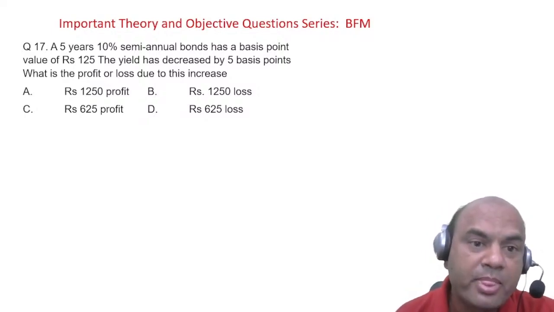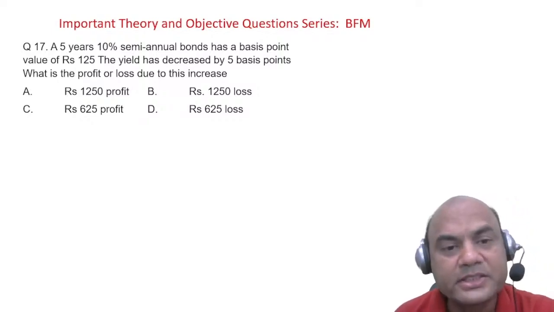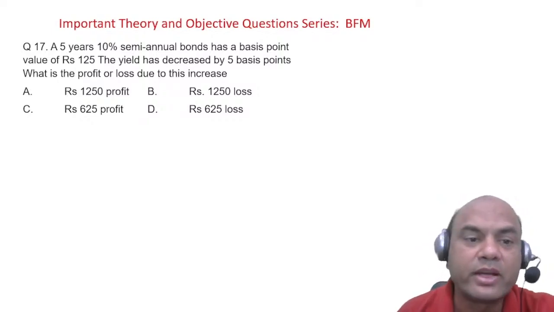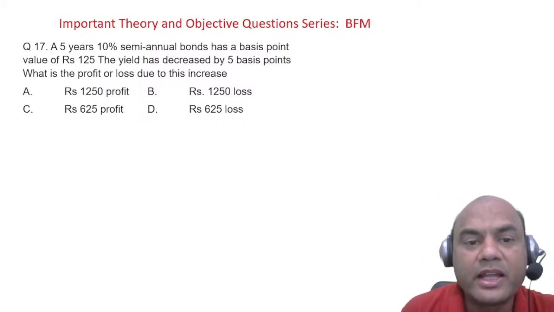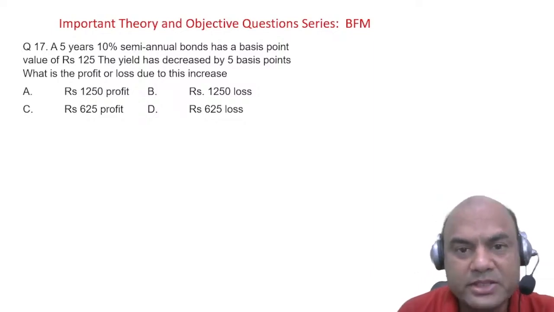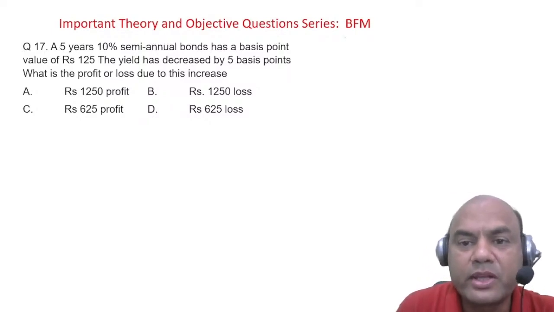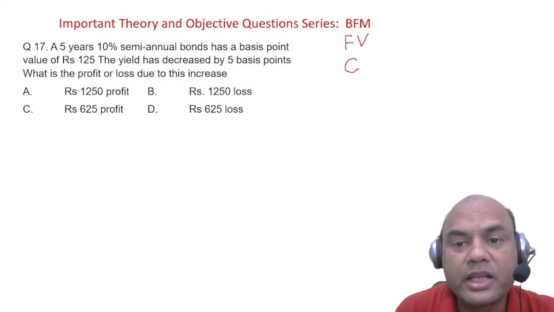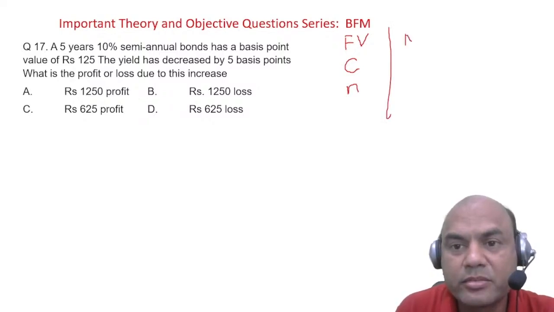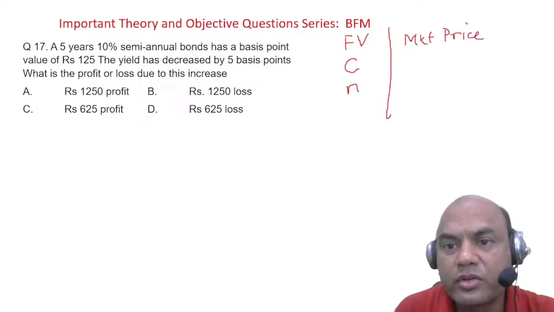Okay. So 5 years 10% semi-annual bond. What do you mean by this? In any bond there are basically 5 elements. Always remember. What are the 5 elements? Face value, then coupon, then tenor, period, N, then market price, and next one is market rate.